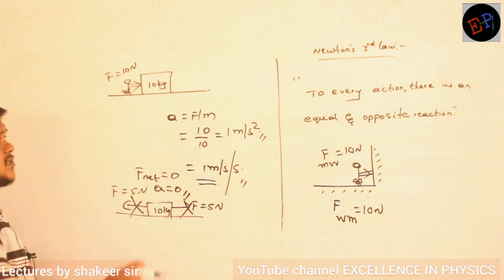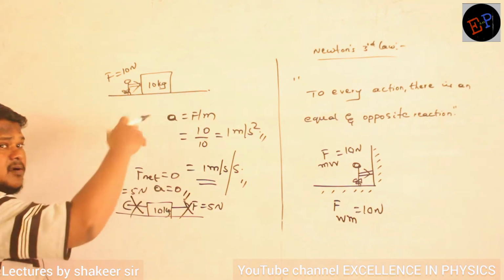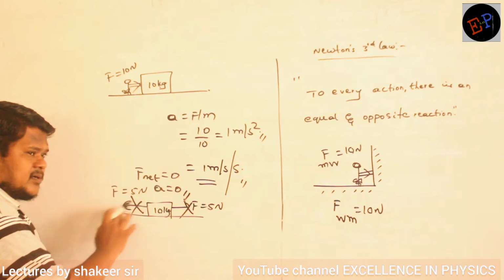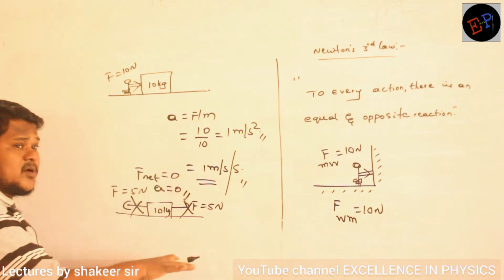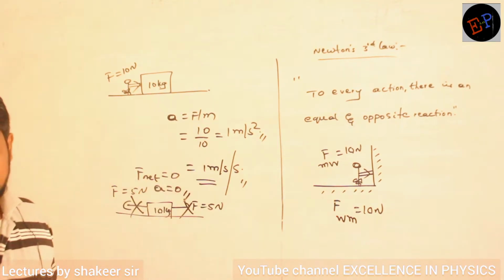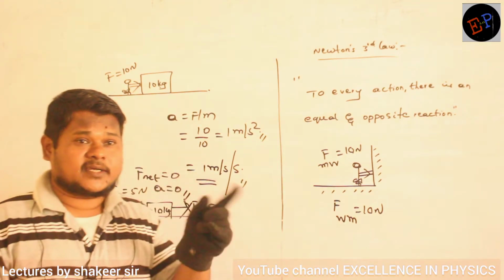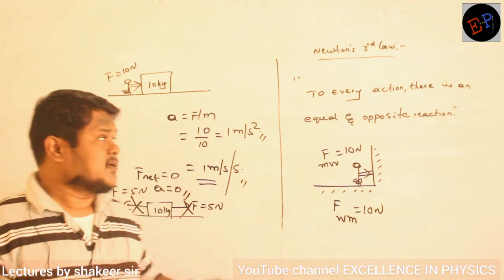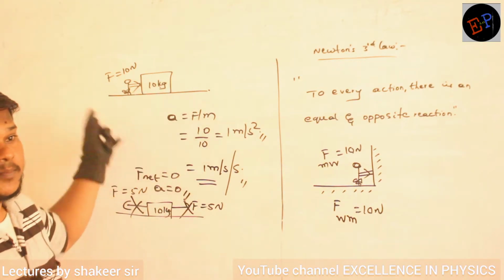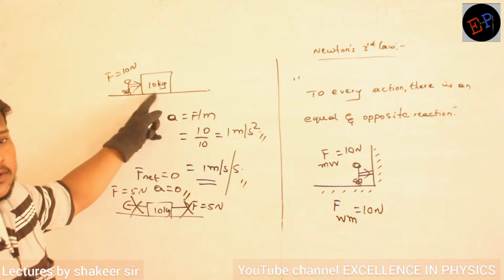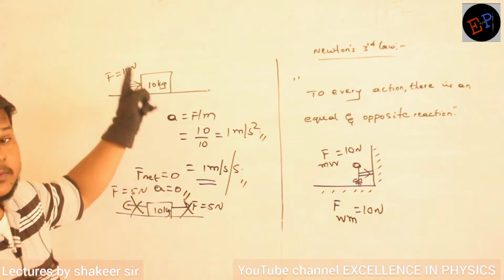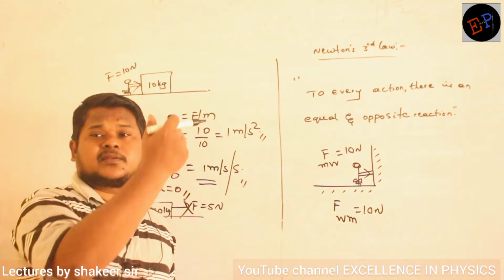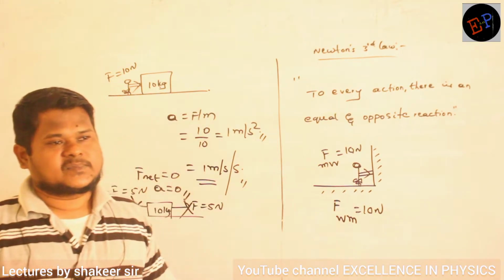But here if you observe, action and reaction are not acting on the same body. These two 5 Newton forces, which are in opposite directions, only get cancelled if they act on the same body. But action and reaction are not acting on the same body. Are you able to understand? They are acting on different bodies. The force which you have applied, it is acting on the 10 kg body. Clear? But the force applied by the 10 kg body, it is acting on whom? It is acting on the man.